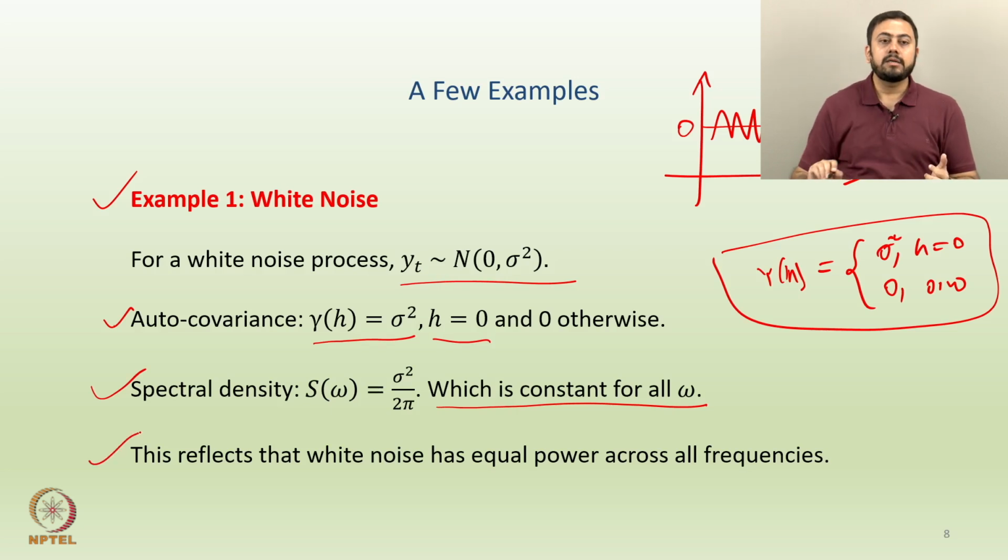What this means in turn is that the white noise has equal power across all frequencies, because if you chart out the S of omega, it would be purely a constant at this value, sigma square by 2 pi. It will be a horizontal line at that value, which concludes that the white noise has equal power across all the frequencies. Make sense?